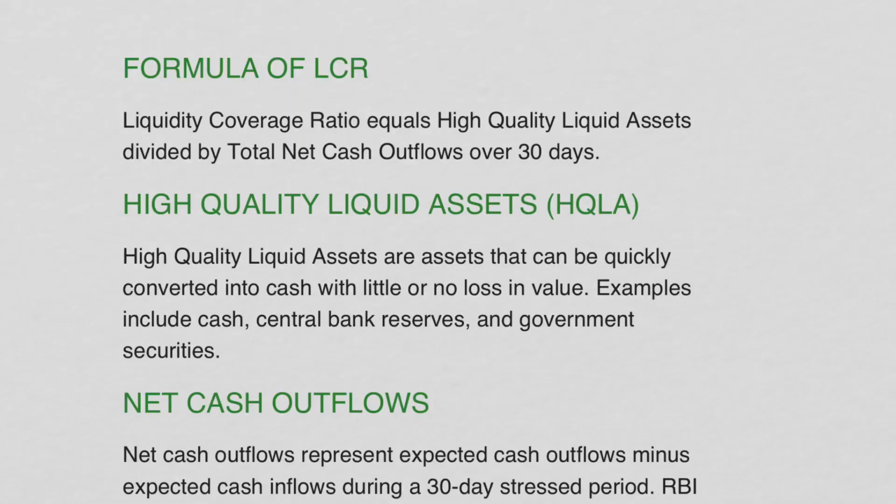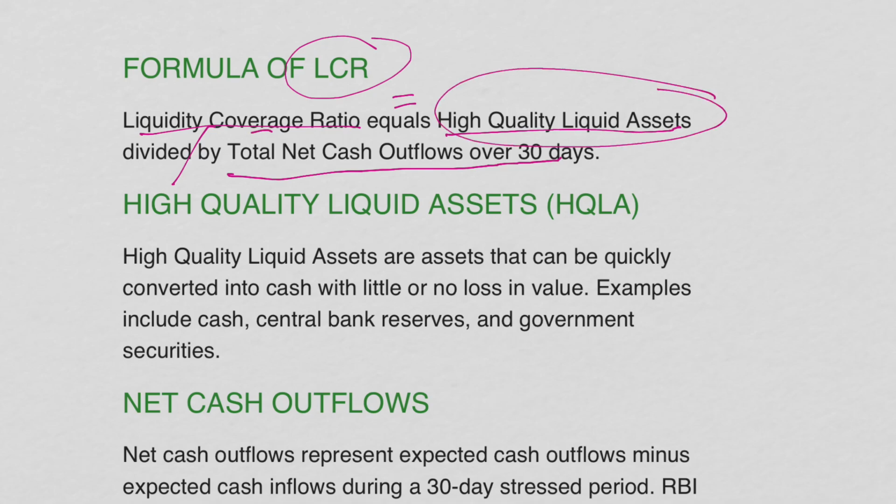Now, there is a formula to calculate LCR. Liquidity coverage ratio equals high quality liquid assets divided by total net cash outflows over 30 days. We will now understand both components of this ratio. The first component is high quality liquid assets and the second component is total net cash outflows over 30 days. So first we will understand the first part, which is high quality liquid assets